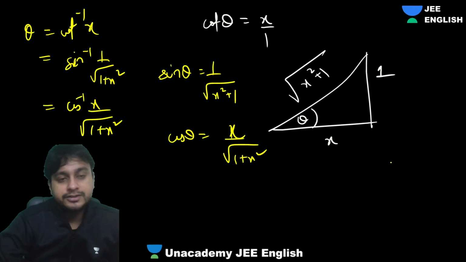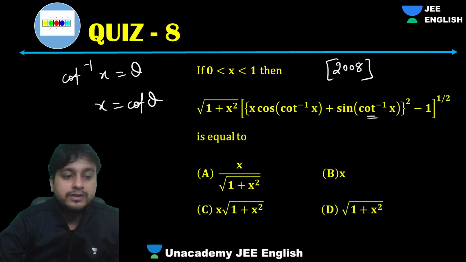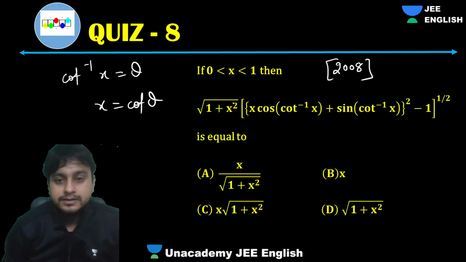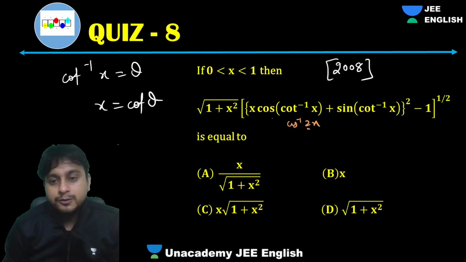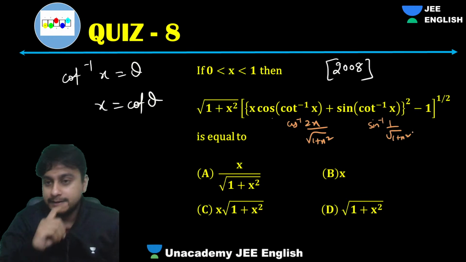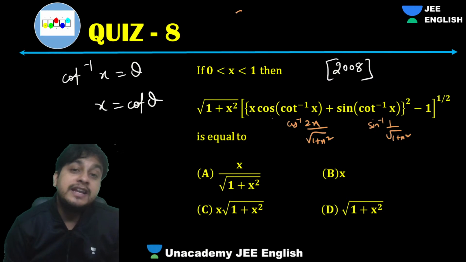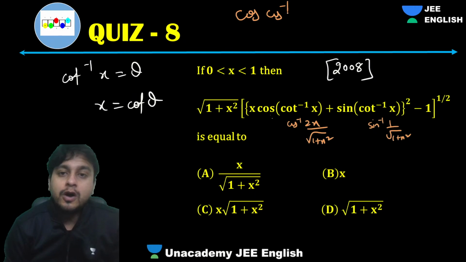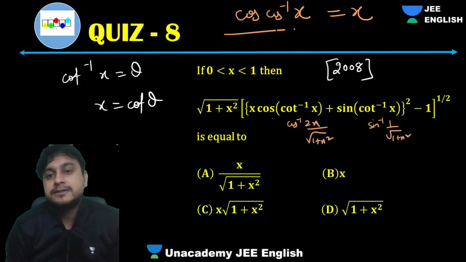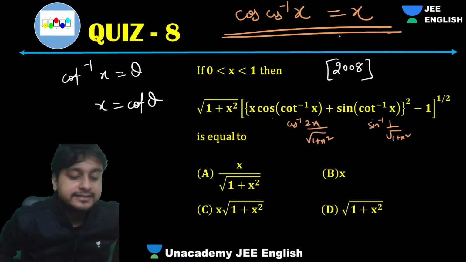So guys, here when you put it over there, what will happen? Tell me. This will be cos of cos inverse 2x upon under root 1 plus x square, and this you can write as sine inverse 1 upon under root 1 plus x square. Why are we doing that? Because cos and cos inverse is cancelled. You don't have to really think about it, because I've already told you cos of cos inverse x is always x.